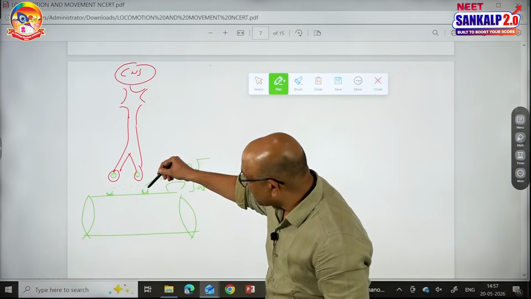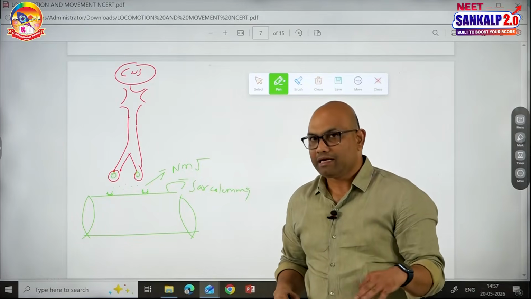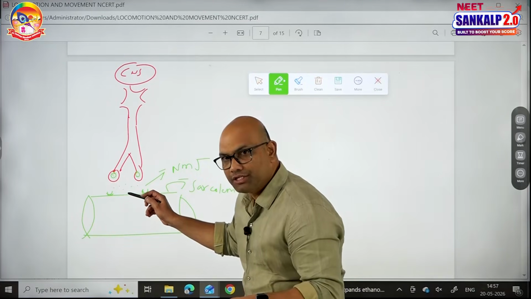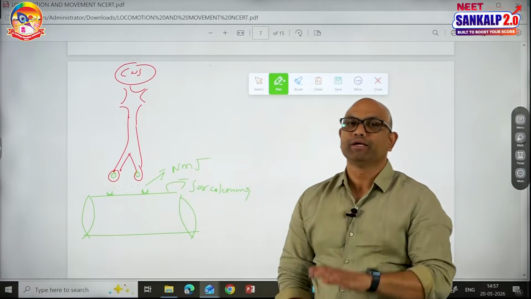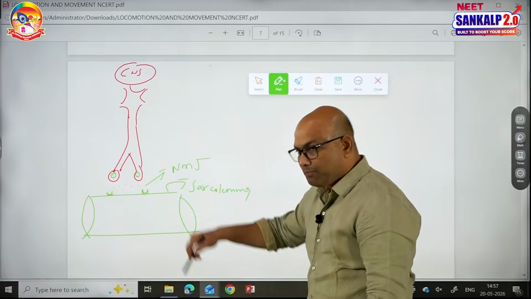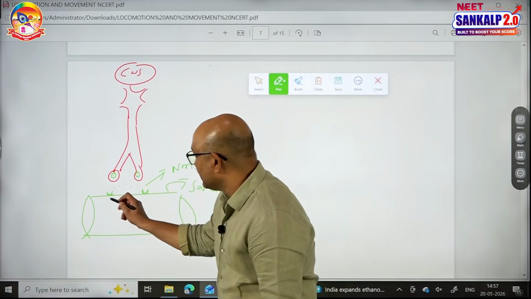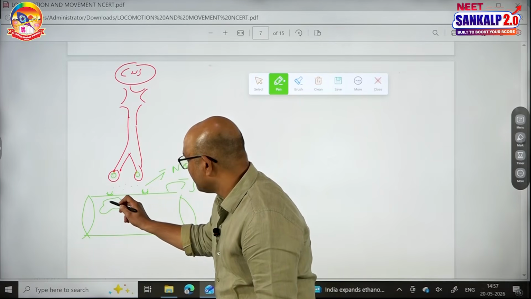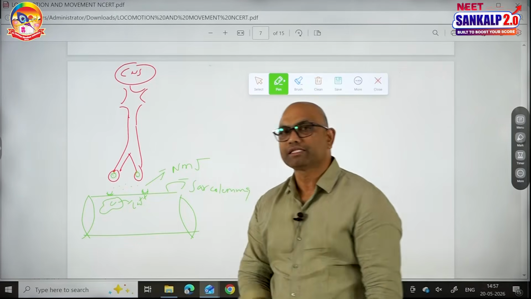When a neurotransmitter binds to the receptors on the sarcolemma, immediately it causes depolarization of the membrane of muscle, called sarcolemma, due to the influx of sodium. That depolarization is responsible for the release of calcium from the cisternae of sarcoplasmic reticulum into the sarcoplasm.